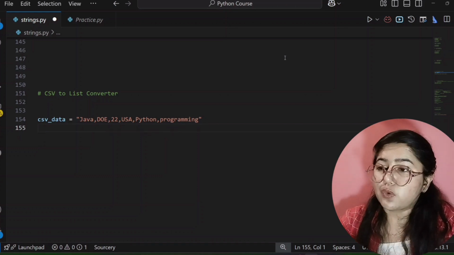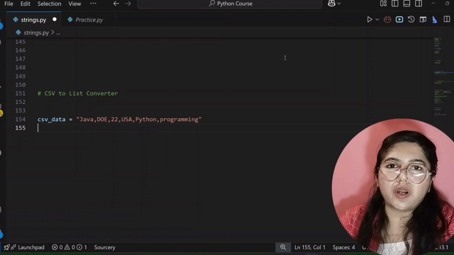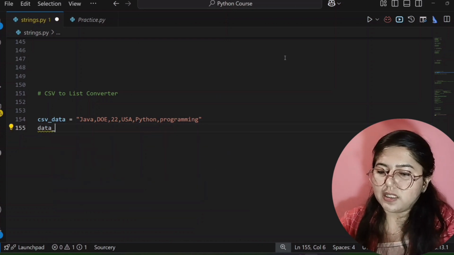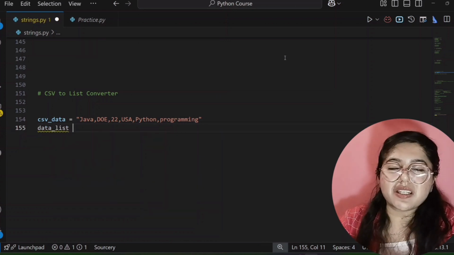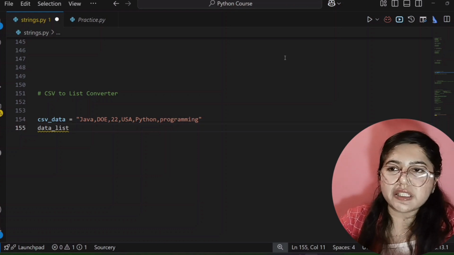For that we have to create another variable so that our output will be stored here, meaning the answer we want as output will be stored in this. So for that, data list. Why am I giving it the name list? Because the CSV will convert into a list and that answer will be stored here. That's why.